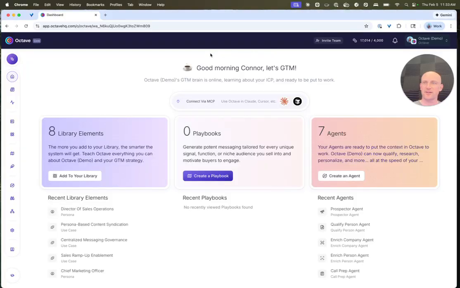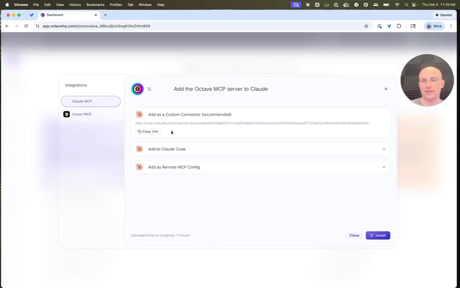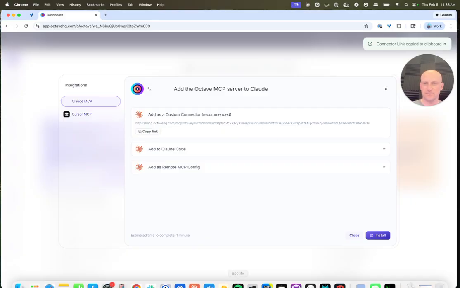Hey, my name's Connor. I'm a software engineer at Octave, and today we're going to connect to the Octave MCP server, connect Claude to the Octave MCP server using a custom connector. So if you come into your Octave dashboard here, you can open up this dialog and copy the custom connector link. It's a URL here.